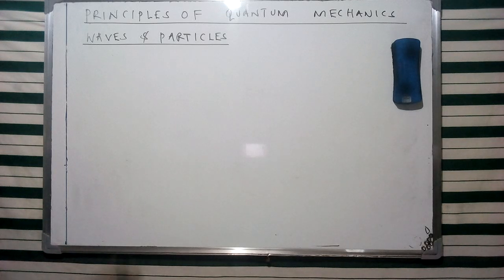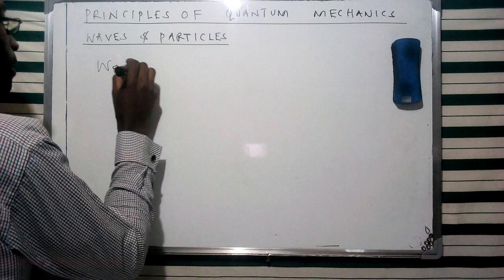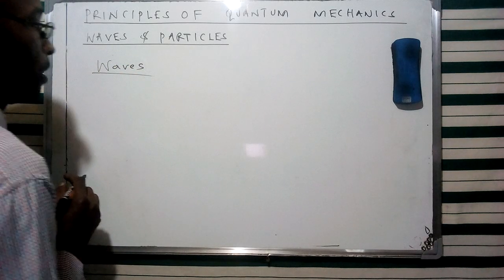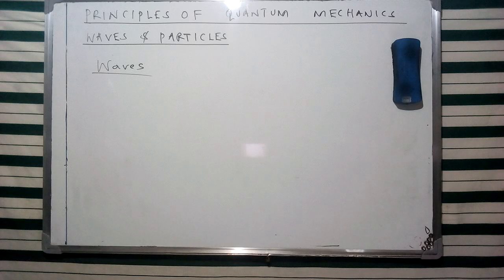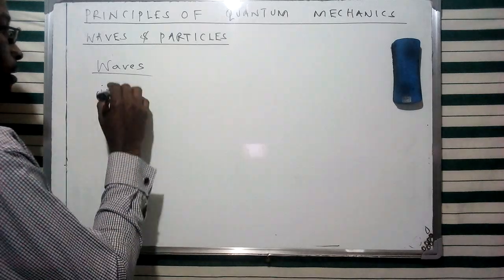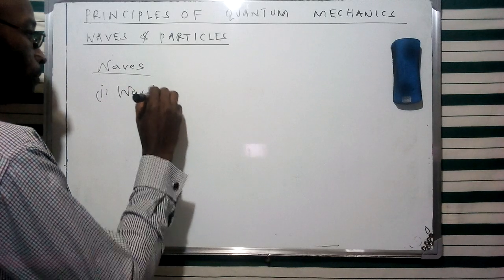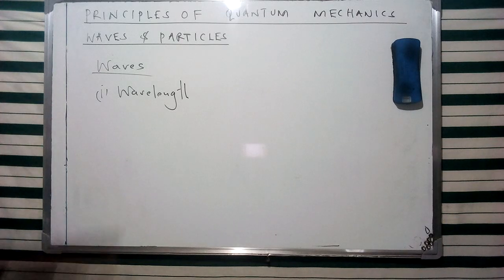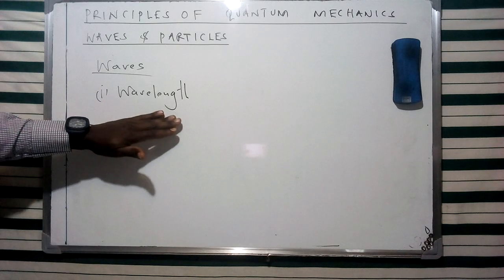Now, I'm going to start with these specific disturbances that I've referred to as waves, which are spreading uniformly in all directions. So waves can be characterized using various aspects, and one of them that we're going to look at is what we refer to as wavelength. This wavelength refers to the displacement of a particular wave from one point to another.